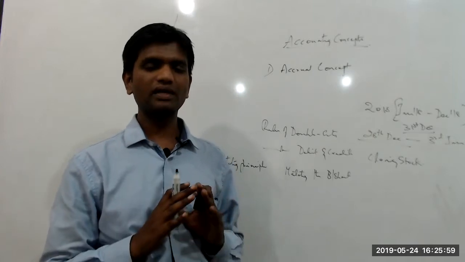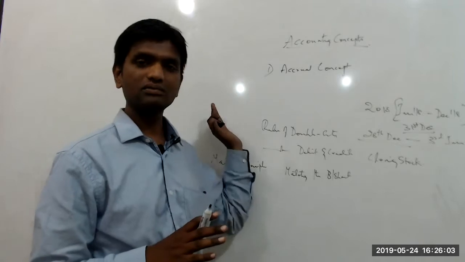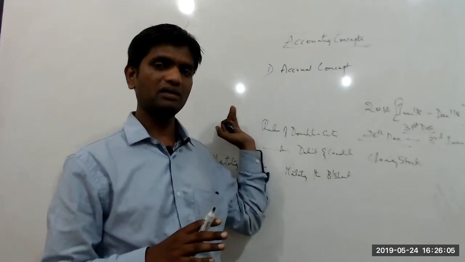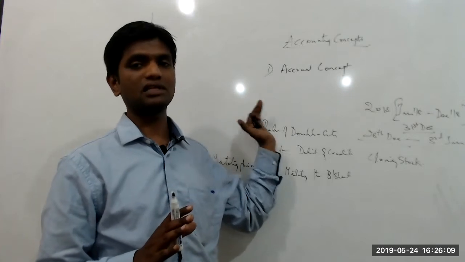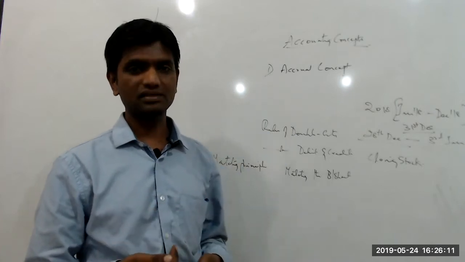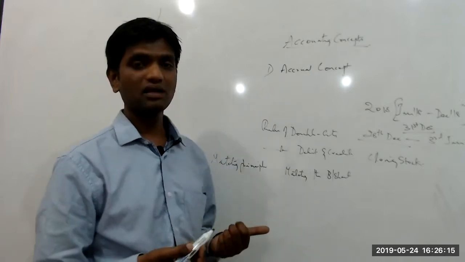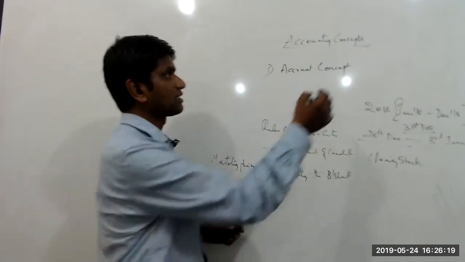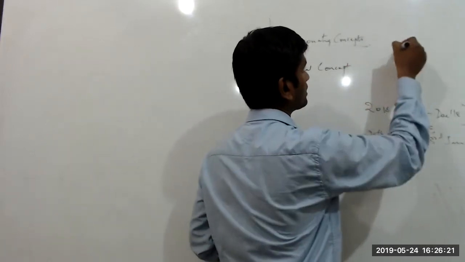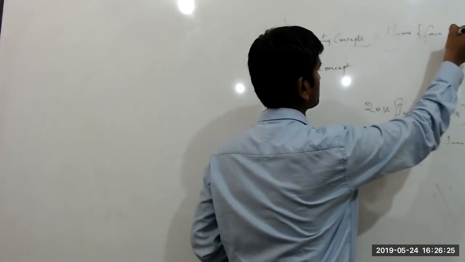Only when you are very thorough with the accounting concepts will you be able to build a true and fair financial statement. Otherwise, it is not a reliable financial statement, although the balance sheet is matching. That is the importance of these accounting concepts. So in one word, accounting concepts take care of the true and fair view of the financial statements.